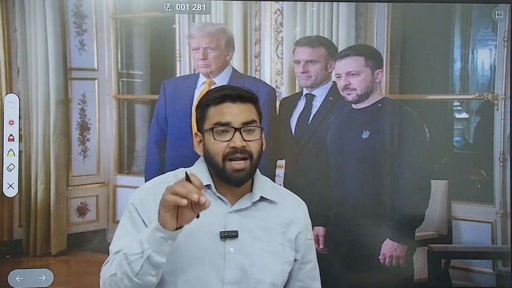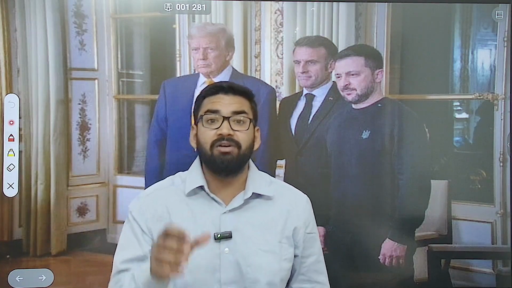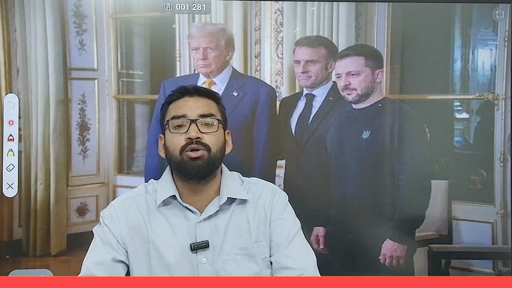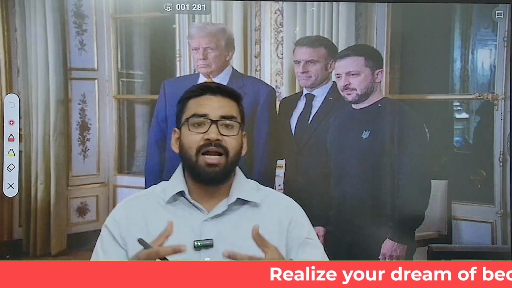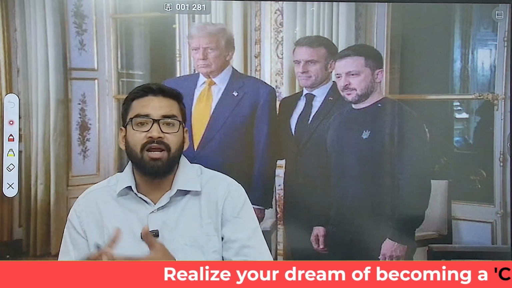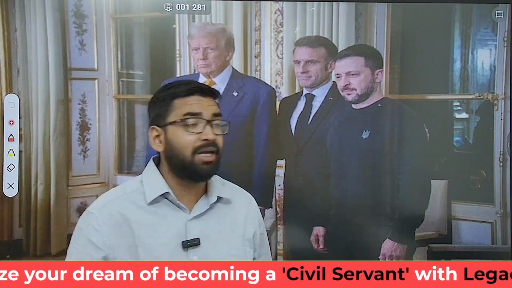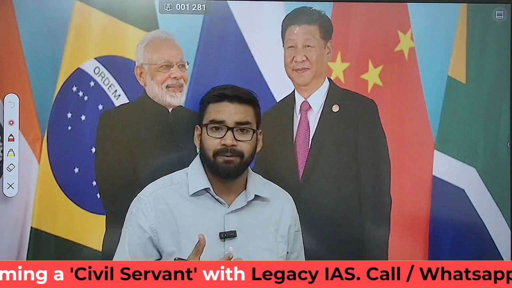Now, this can also be seen as a US-Europe divide, because the G7 voting without the US highlights a growing rift between Washington and its European allies. And Europe, especially countries like Poland and the Baltic states, may now feel that they need to take the lead on Ukraine without relying on American backing. Apart from this, China and India's balancing act in this.